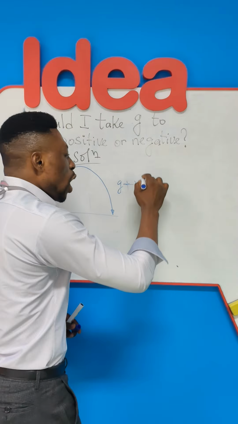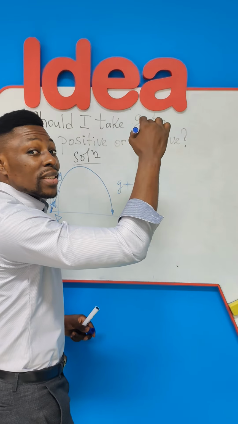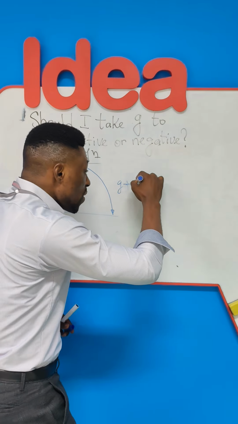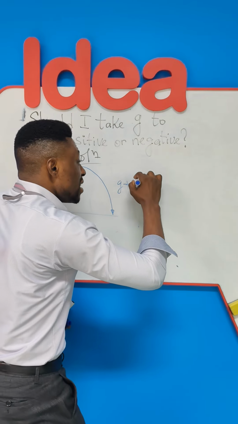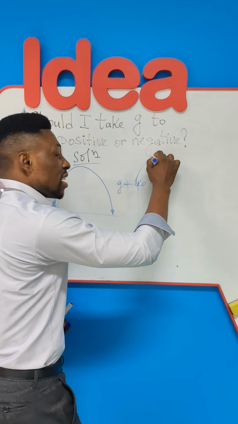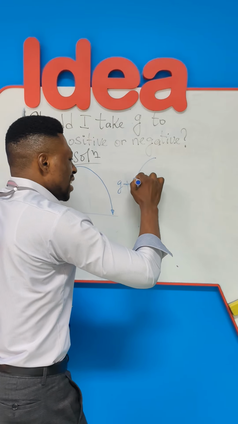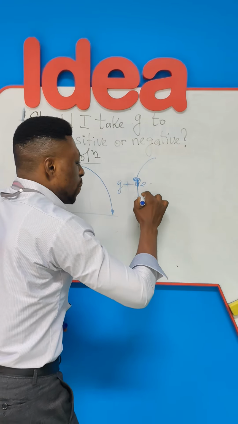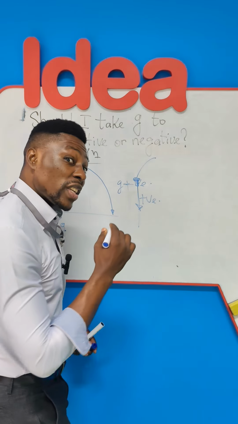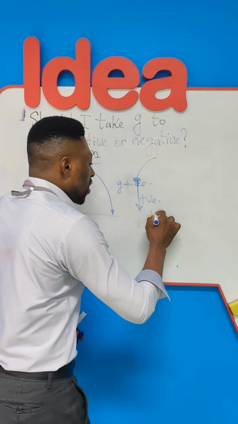But consider now an object which drops from an altitude. Okay, it's dropping vertically downward without any initial upward movement. So its initial motion is directed downward, in the positive direction of G. For this reason, G is going to be positive.